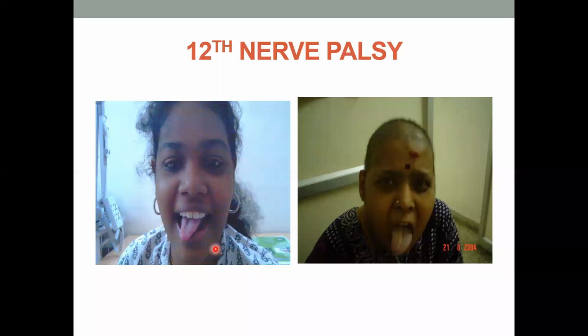Okay, this you can see both their tongues are deviated to the right. The clue in the lady on the right side with the bald head is her bald head. Why is it a clue? Because many of the chemotherapeutic agents produce hair loss. She had a carcinoma breast. She had undergone chemotherapy. She had brain metastasis, because of which radiotherapy was given. She had metastasis in her hypoglossal nerve, because of which she has developed a right hypoglossal palsy, and the tongue is deviated to the right.